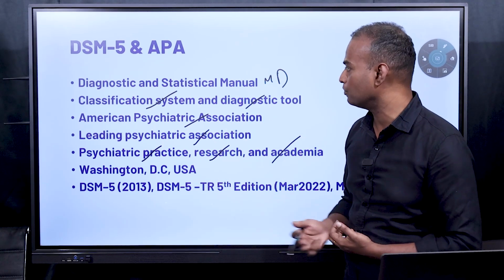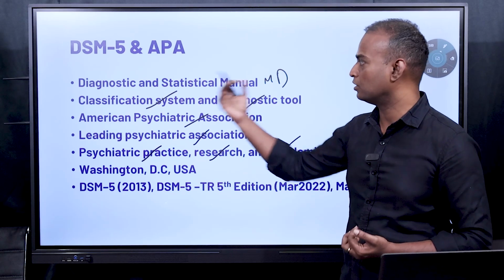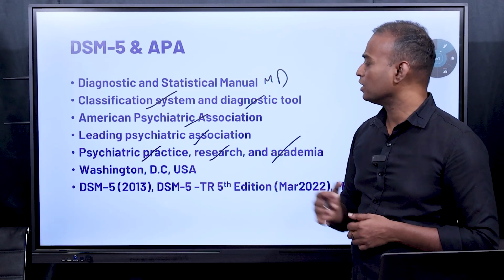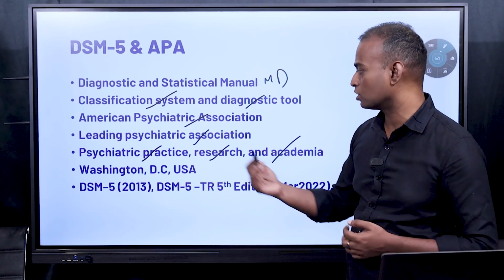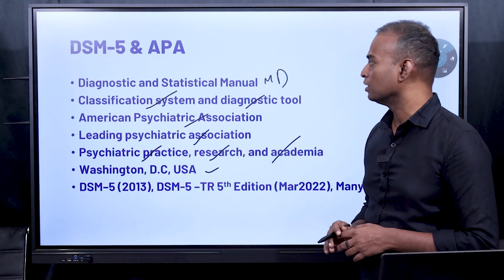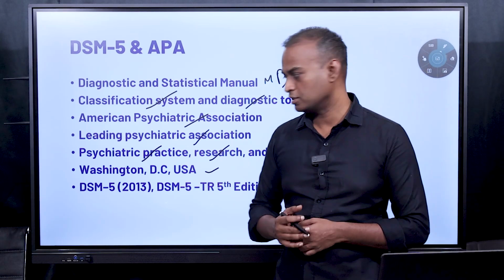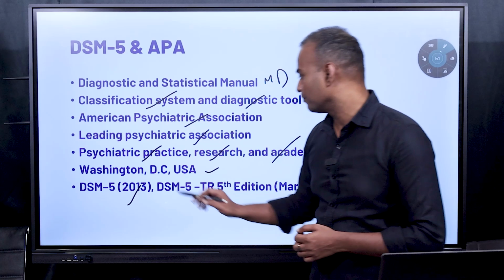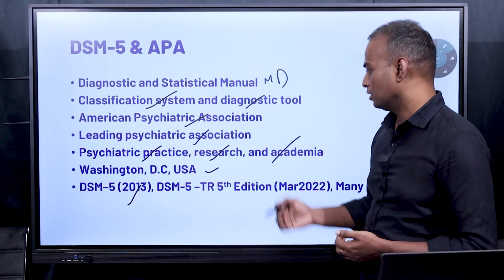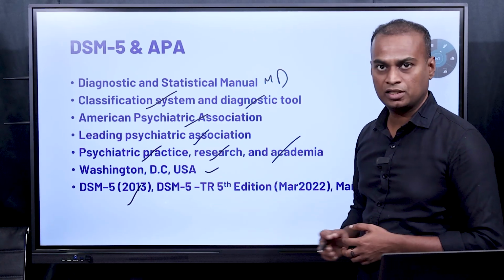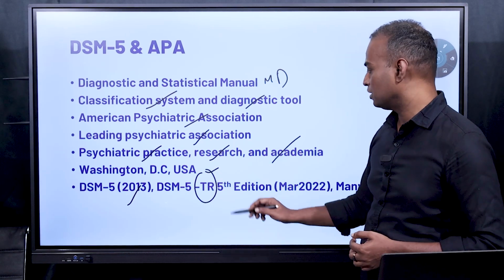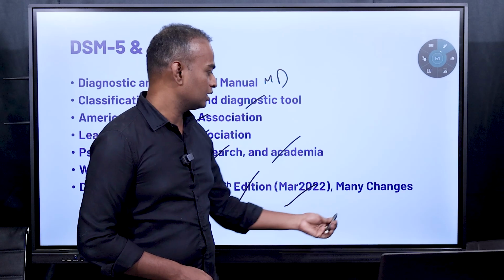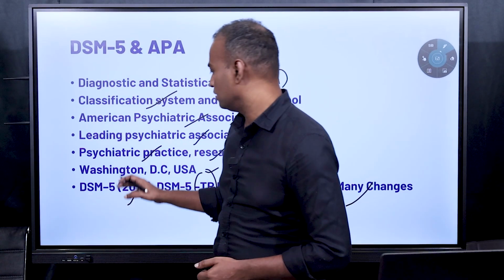This association has developed a classification and diagnostic tool. That tool is known as DSM, Diagnostic and Statistical Manual. The American Psychiatric Association is headquartered in Washington DC, USA. There are many versions of DSM. The latest version is DSM-5, which was released in 2013, and there are updates to it. The current update is DSM-5 TR. TR means text revision. It is the fifth edition. It was released in March 2022, and it has many changes compared to DSM-5.